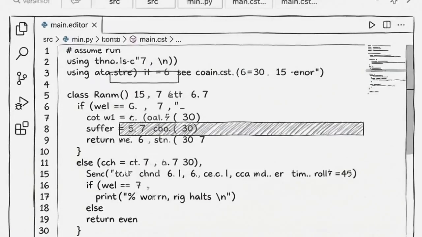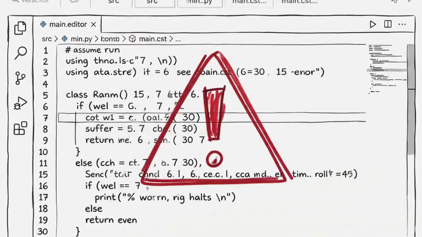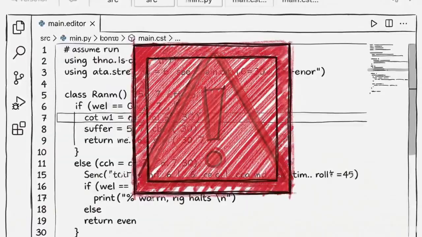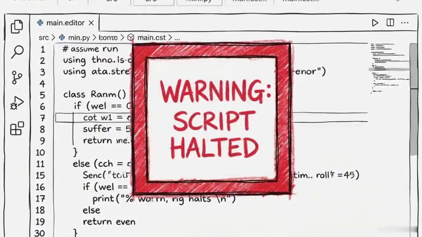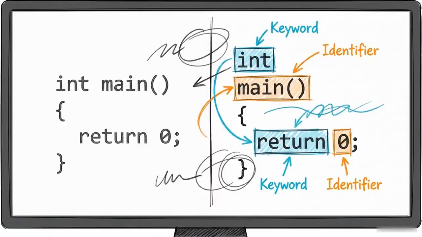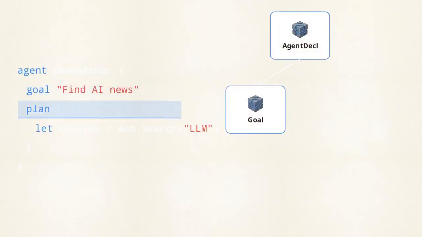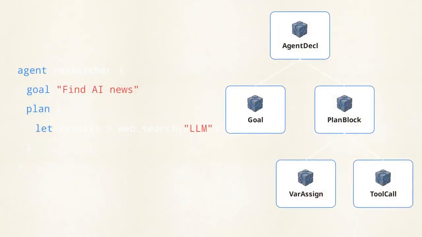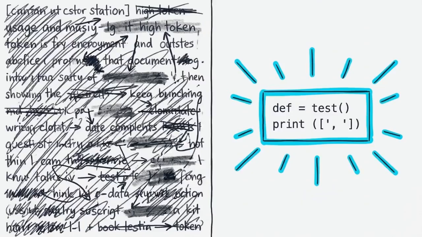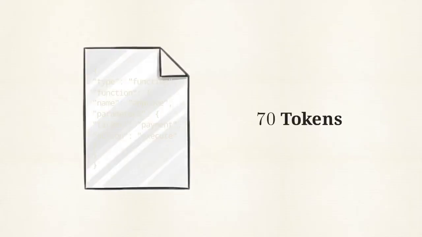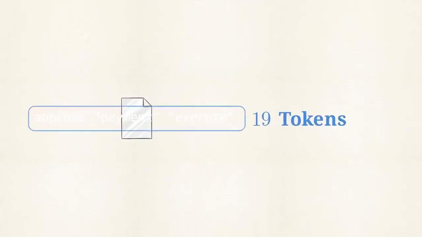By routing logic through a strict compiler, the engine ensures that hallucinations are caught before they ever interact with the host machine. Stage 1 utilizes a specialized EBNF grammar and a LARC LAALR parser. This replaces standard string parsing with a formal system that recognizes only valid Inthon syntax. This grammar allows the model to express complex instructions with minimal tokens. A human approval gate requiring 70 JSON tokens is compressed into just 19 tokens here.